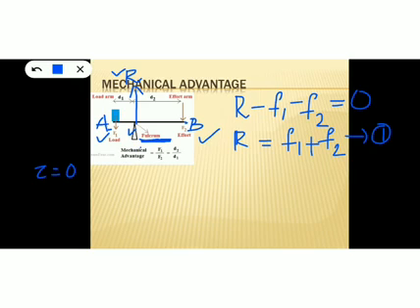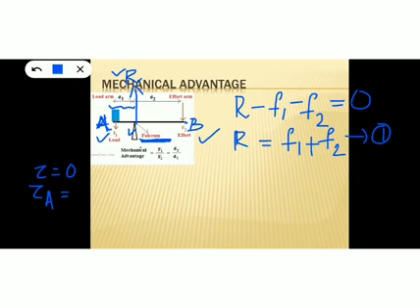Two torques are acting here. The end A is situated at a distance of d1 from the point of rotation. So the torque acting at the end A will be equal to force into perpendicular distance from the point of rotation, or from the fixed point.